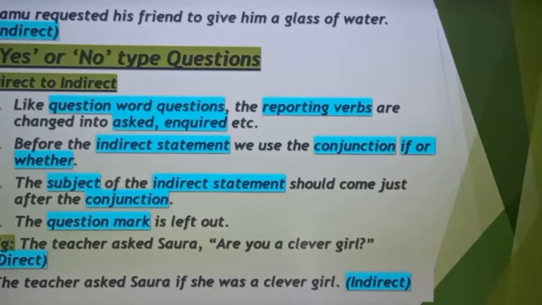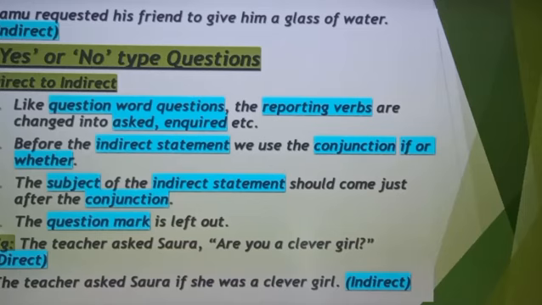So, next is yes or no type questions. How do we convert direct to indirect? First rule, like question word questions, the reporting verbs are changed into asked or inquired, etc. Before the indirect statement, we use the conjunction if or whether. Third rule, the subject of the indirect statement should come just after the conjunction. Fourth point, the question mark is left out.